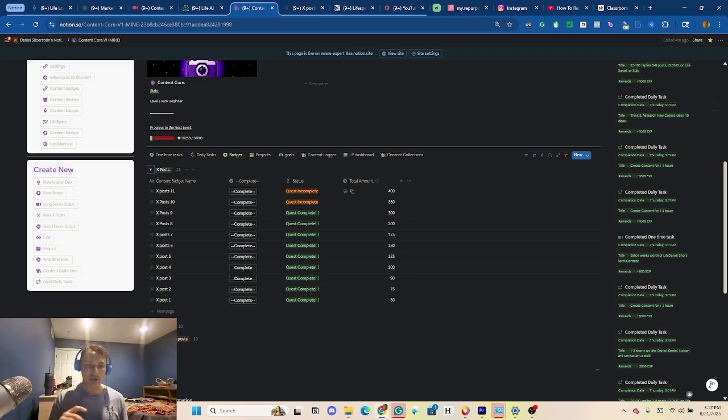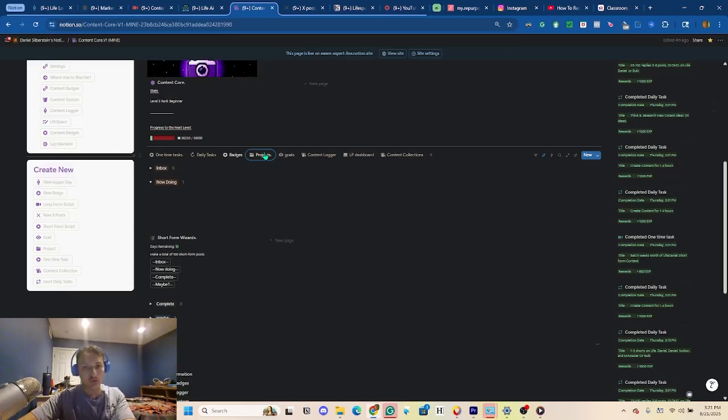And so the badges are basically input goals. They're little inputs that you want to hit along the way to keep you moving forward towards the bigger goal, right? So that's what badges were designed to do. And for each badge that you complete, you will gain bonus experience points. Alright, so next up is projects.